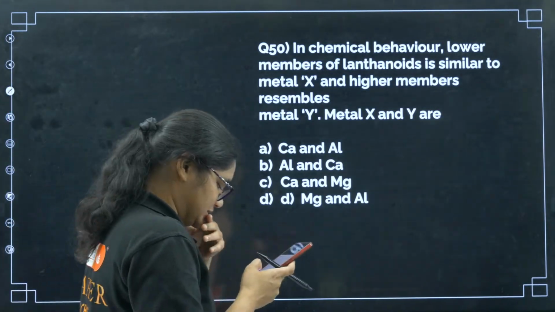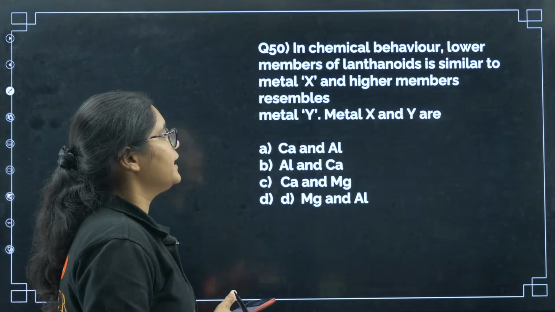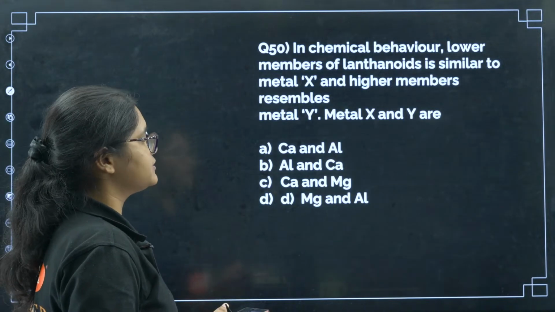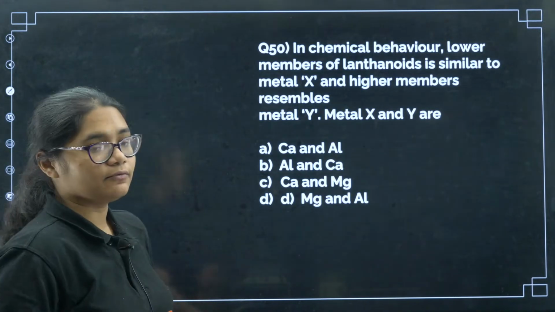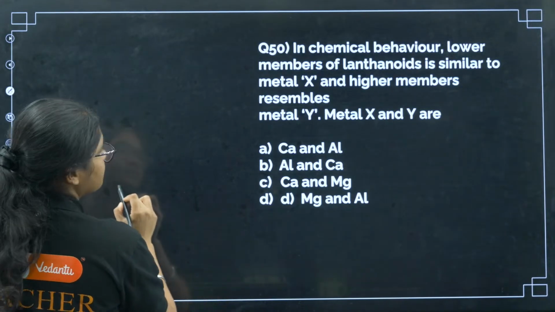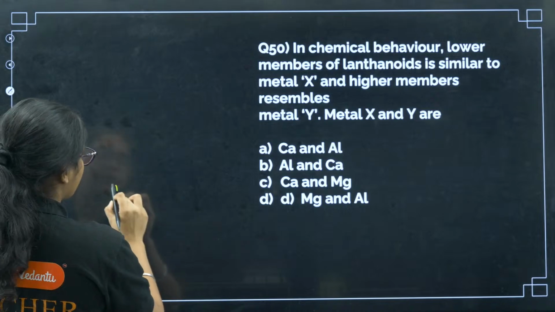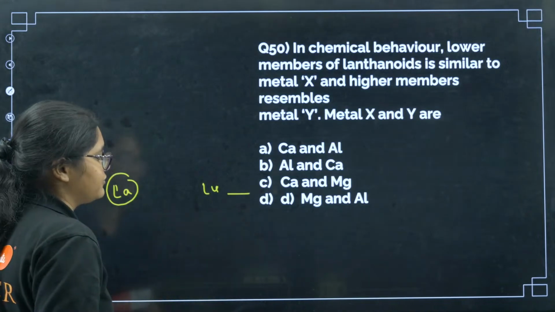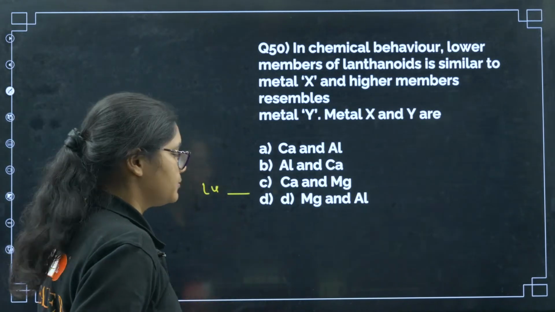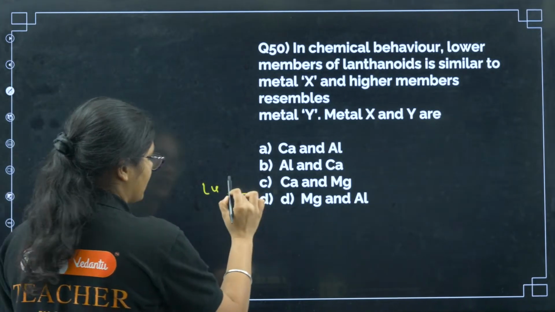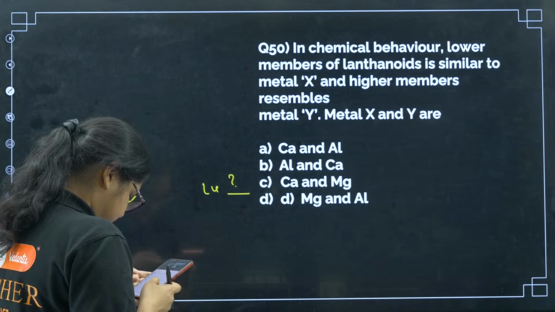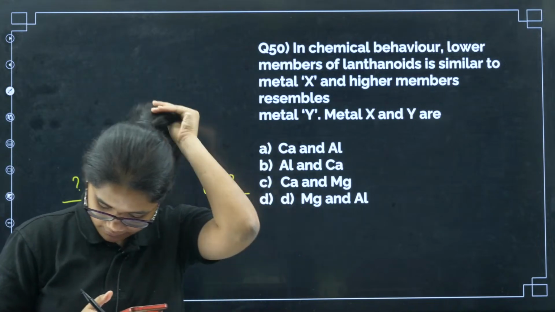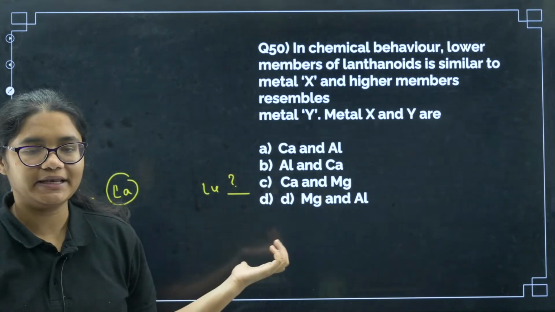Varija, it is 49C. Last question, students. In chemical behavior, lower members of lanthanides are similar to metal X and higher members resemble metal Y. Metal X and Y are. Yes, this is also an important question. If you have lanthanides, and if you have lutetium, lanthanides will have similar properties to what, and lutetium will have similar properties to what? So basically you have to find out what this element is and what that element is. Anyone? This belongs to which period?